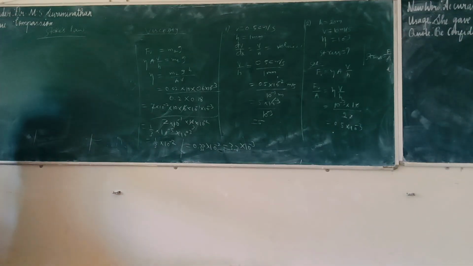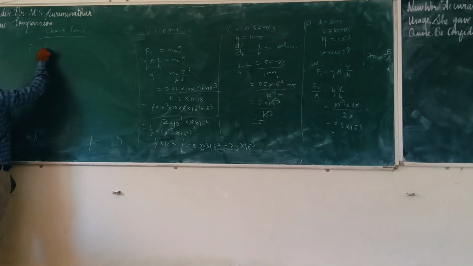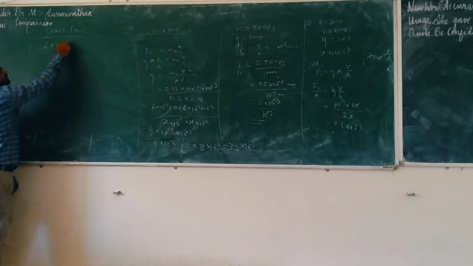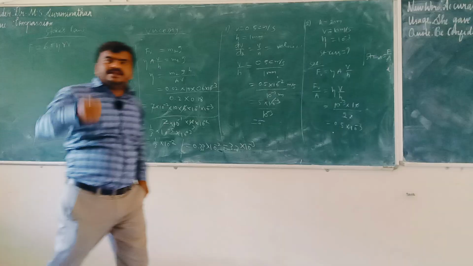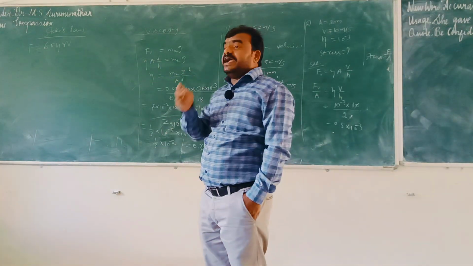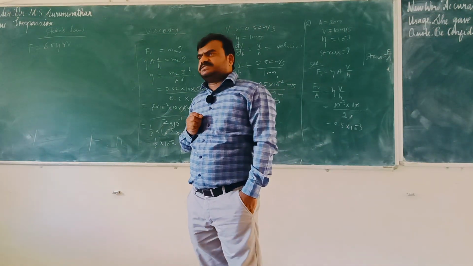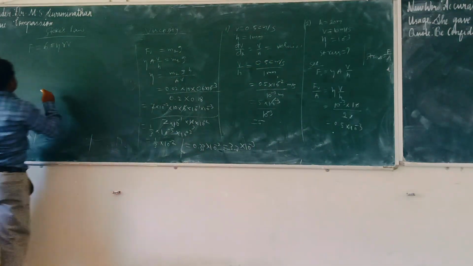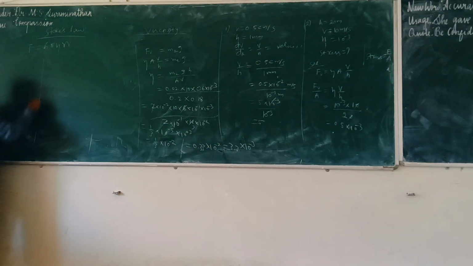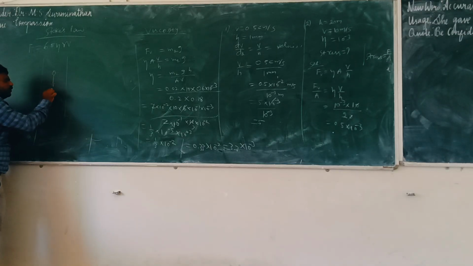Somebody asked, what is the formula? F is equal to 6 pi eta RV, right? Afterwards, Stokes' work was extended to find the terminal velocity value. How to find the terminal velocity? If you want to understand, there is a glass jar filled with oil. Now you are dropping a metal sphere. It is coming down due to weight.